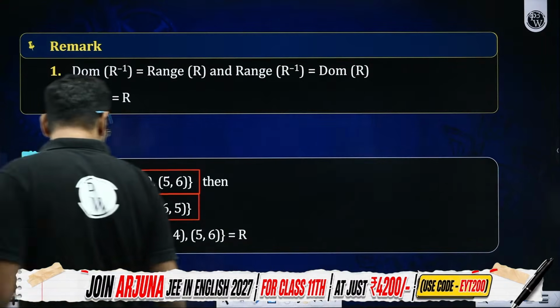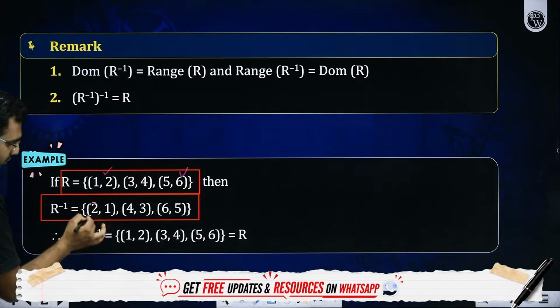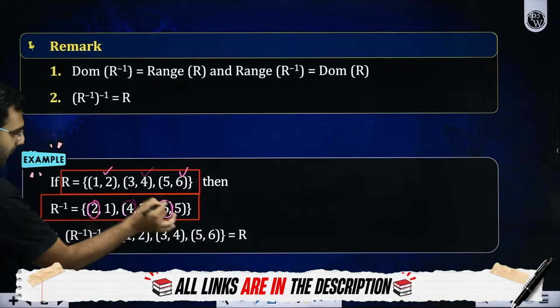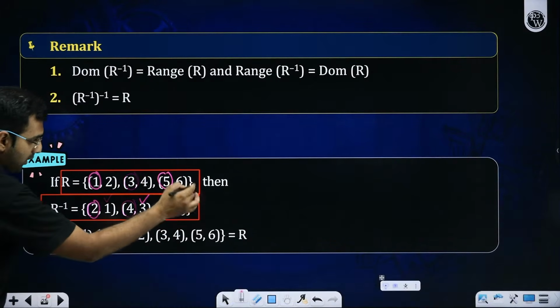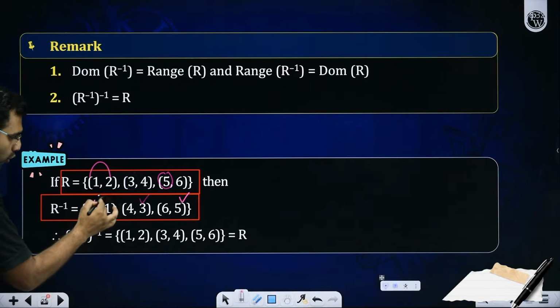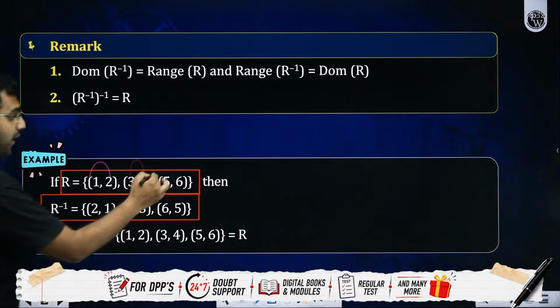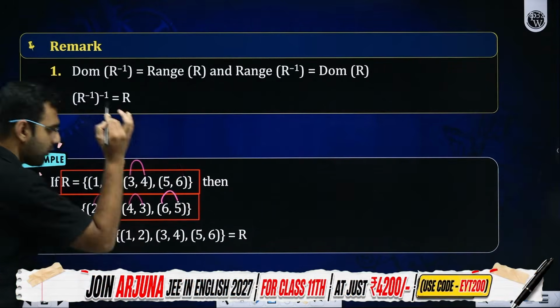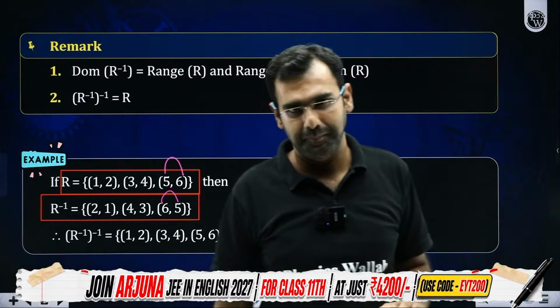So when you look for inverse of a relation, range becomes domain, domain becomes range. But the mapping still remains same, which means 1 is mapped with 2, 2 will be mapped with 1, 3 was mapped with 4, 4 will be mapped with 3, 5 was mapped with 6, 6 will be mapped with 5. So the mapping still remains same.